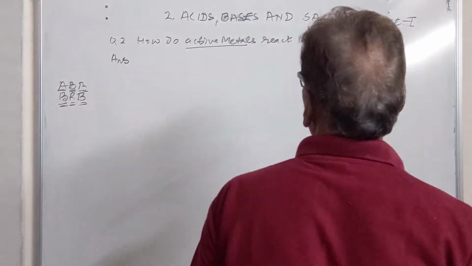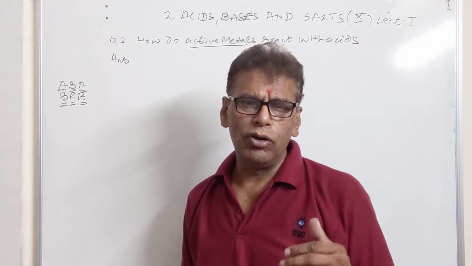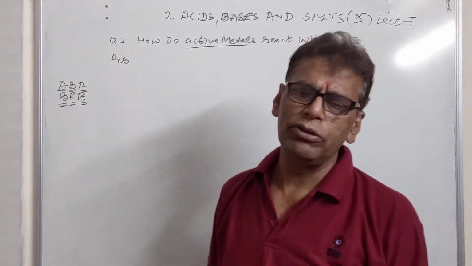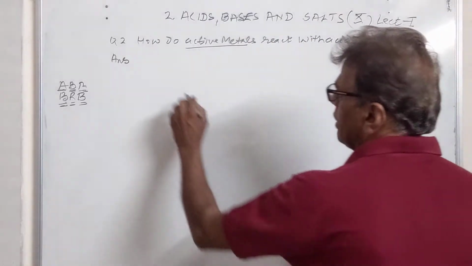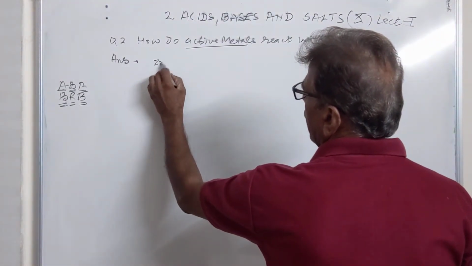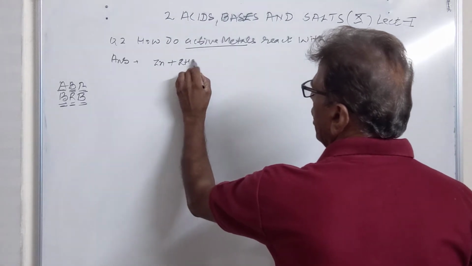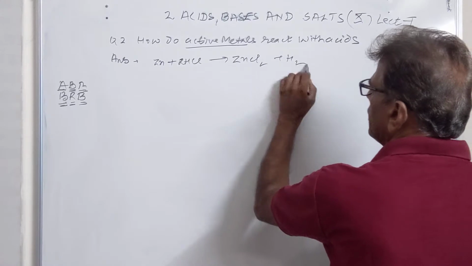Active metals, whose reduction potential is negative, have more activity and more tendency to release electrons. How do these active metals react with acids? So we are taking a few metals. Let us take zinc metal. It reacts with HCl to produce a gas which is called hydrogen gas.